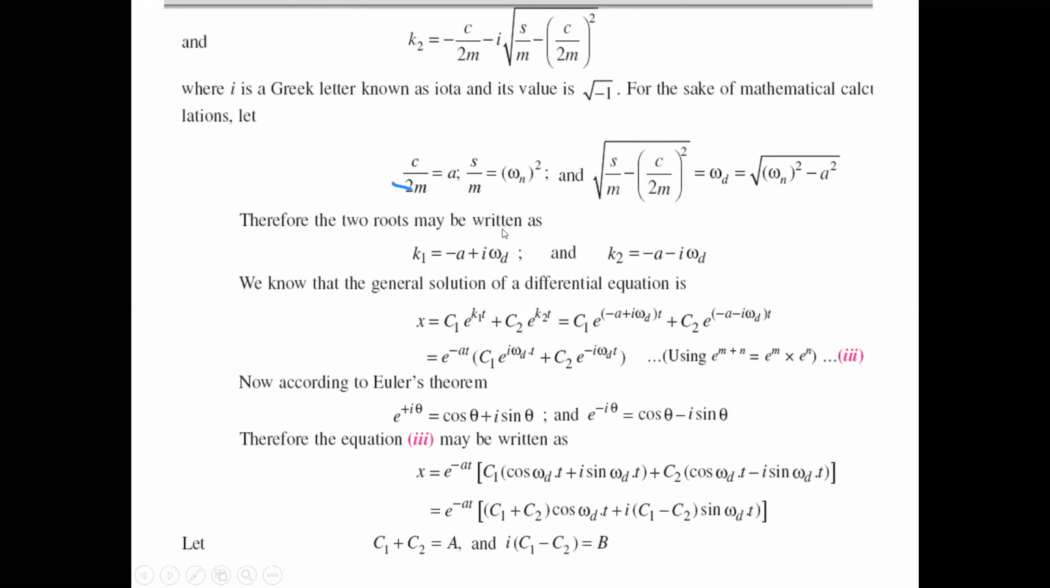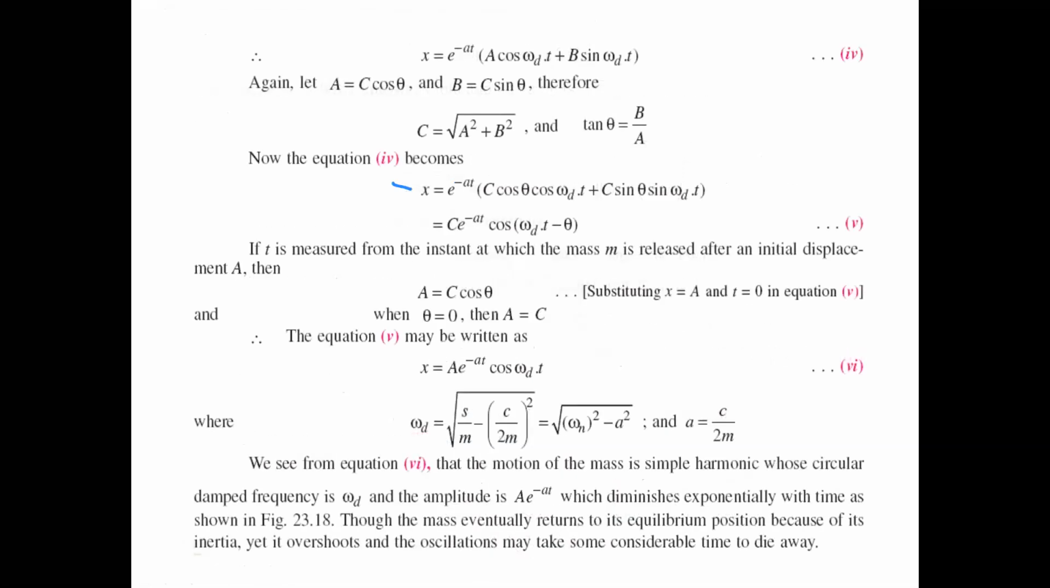Maybe the roots can be written here. K1 equals minus a plus i omega d, and K2 is written as minus a minus i omega d. Simply write that here. Up to K1, K2 you have to write, and this portion, just leave it, because it is going to be tough in some cases.